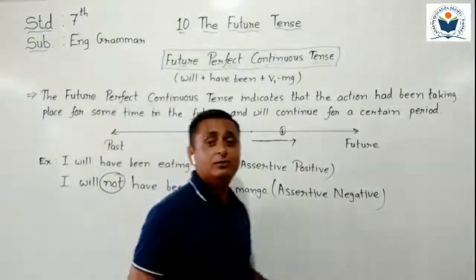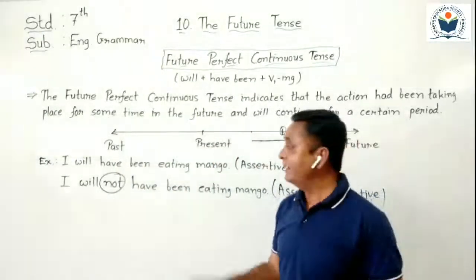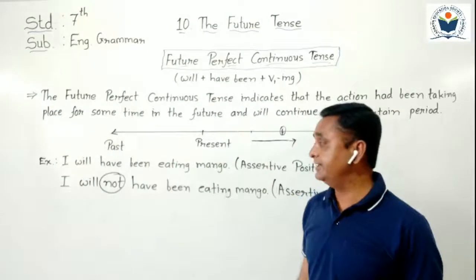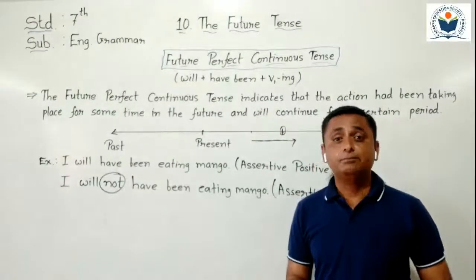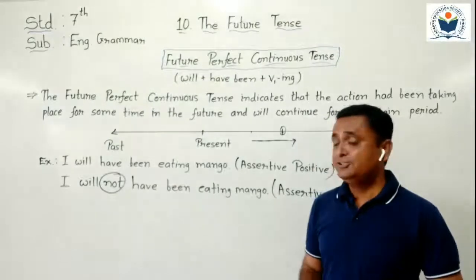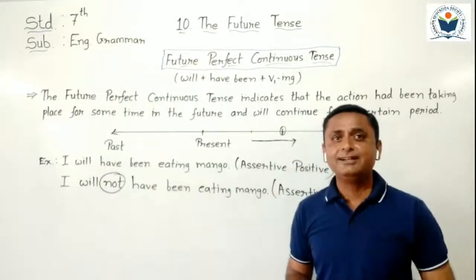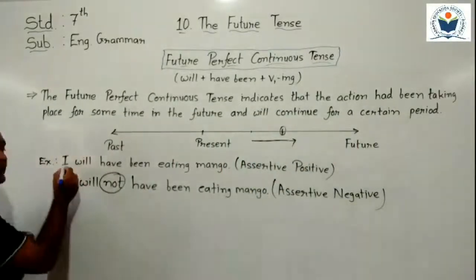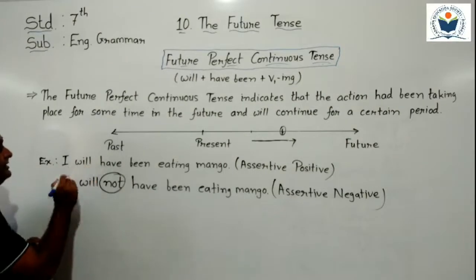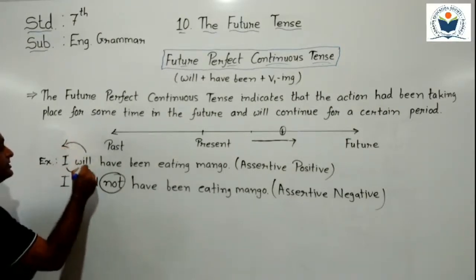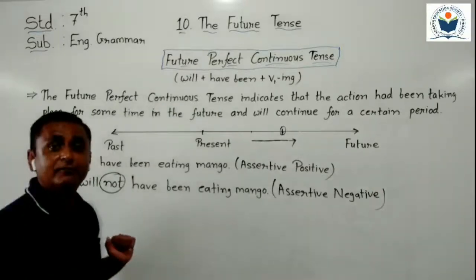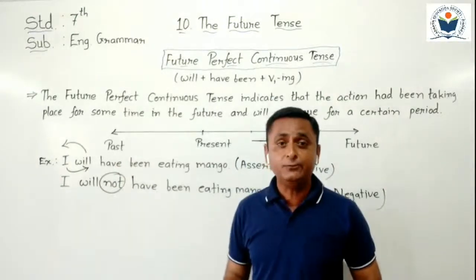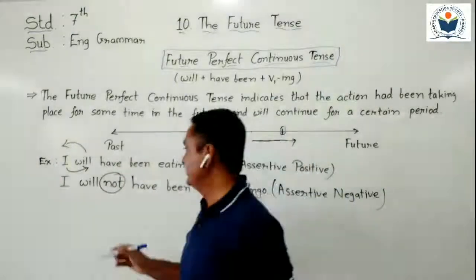Now next, we have to understand: if we want to convert it into interrogative form, how do we convert it? Interrogative positive sentence. As we learned in our previous lessons, we just have to interchange the subject and the helping verb. See here, which is the subject? Here the subject I is given and will is the helping verb. So we have to interchange both the subject and the helping verb here. After interchanging, we convert it into interrogative form.